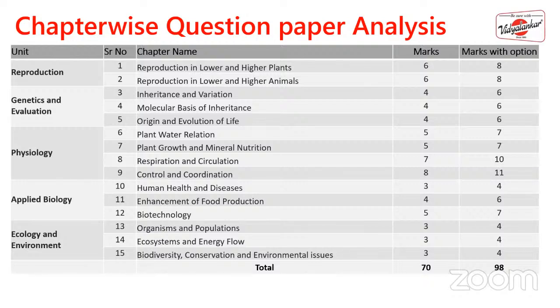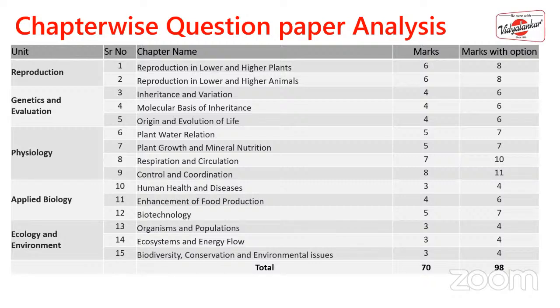Looking at the first chapter, reproduction in lower and higher plants: without option, it will be 6 marks, and with option, it will be 8 marks. Reproduction in lower and higher animals: without option, 6 marks, and with option, 8 marks. Inheritance and variation: without option, 4 marks, and with option, 6 marks.